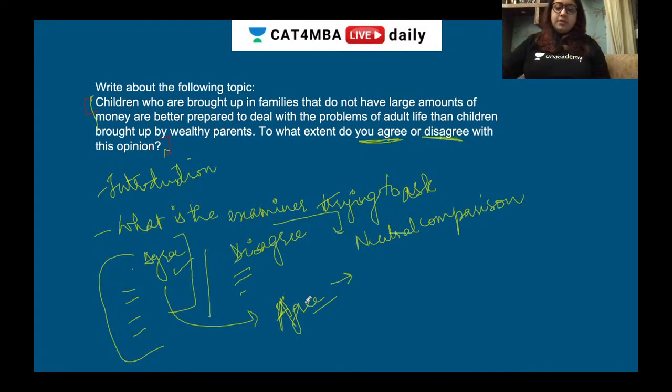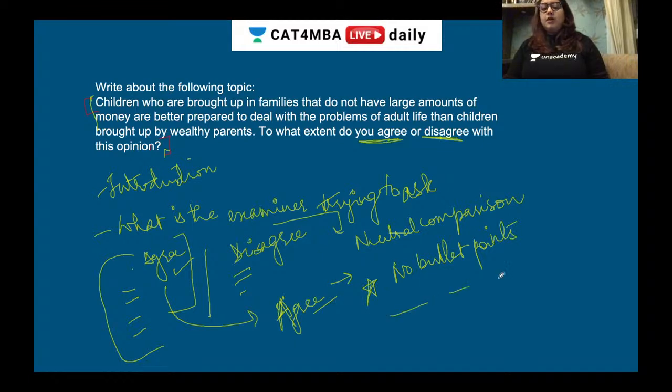Of course, guys, please note: no bullet points. When I say points about agreement and disagreement, do not use bullet points while you're writing your answer. It should be proper sentences. First reason is this, second reason is this. Write it down in full. But do not use bullet points, because the moment you use bullet points, it starts looking lesser, and you might be penalized for that. So do not use bullet points.